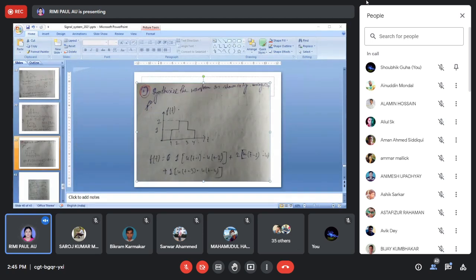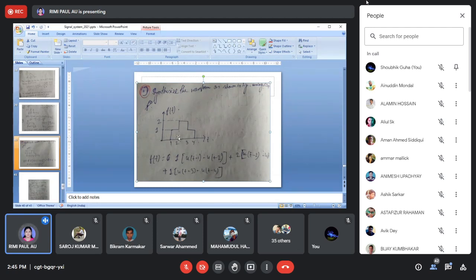So what you can see here, you can see that one signal is started from 1 and this signal is ended at 4. This is the step signal, or you can take it as a rectangular pulse signal.